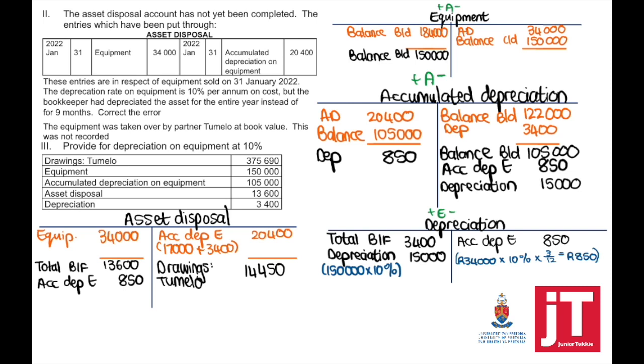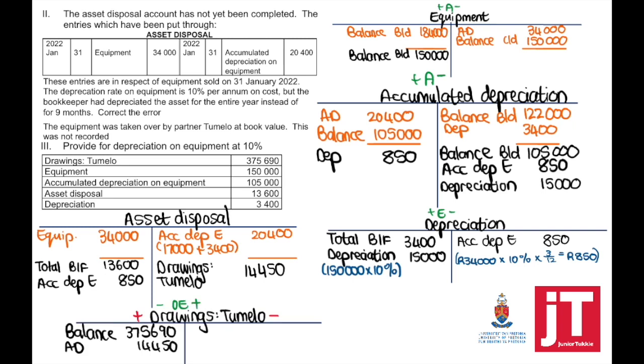Now this equipment was taken over by the partner at book value, which means there's no profit or no loss. So to get the book value, we are going to take the total brought forward, 13,600 plus 850, and that is the total drawings. That must go to your current account.